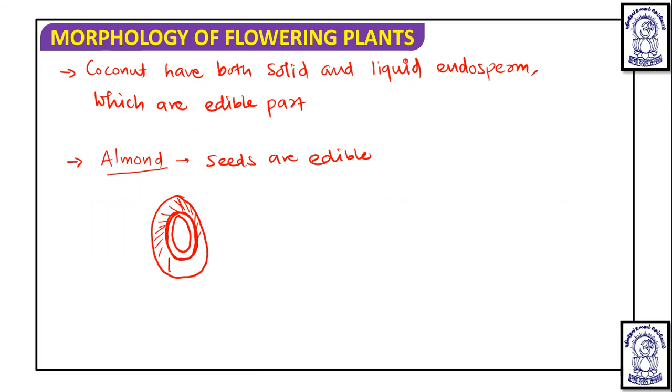But whatever almond we get in the market, you will get these seeds. So it is not easy to locate the endocarp because we get directly extracted seeds. But this is actually a stony endocarp. Because of this, almond is placed in the drupe.